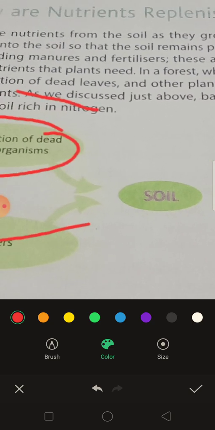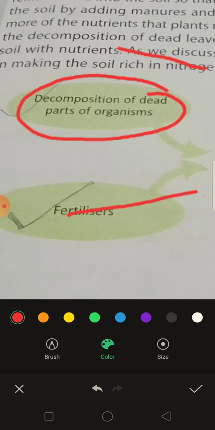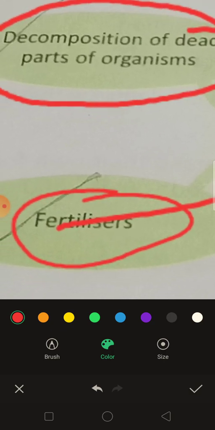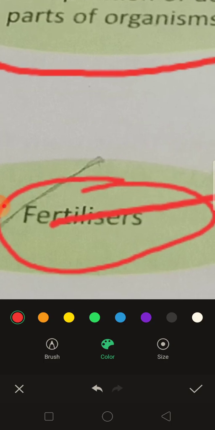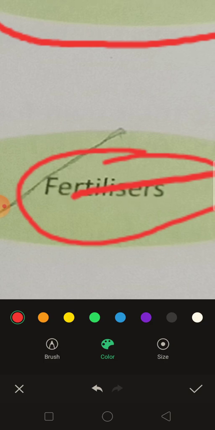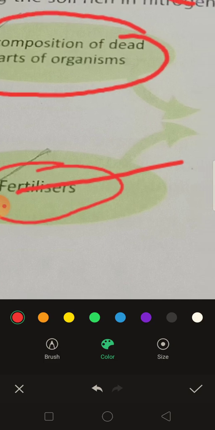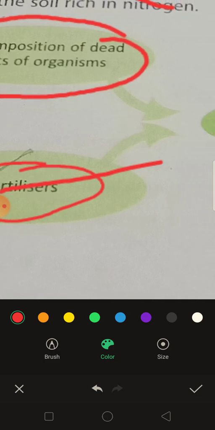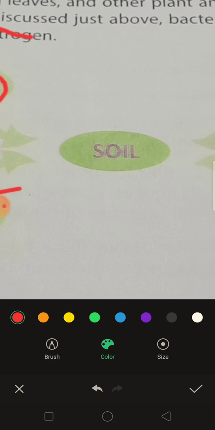The two ways are there. Next way, look here. Farmers also add manures and fertilizers to the soil. These fertilizers are a rich source of different nutrients. So whatever nutrients the plants require, farmers add those specific nutrients. Fertilizers are found with specific nutrients. Suppose we are going to grow a leguminous plant, what type of fertilizers does that plant need? That plant needs nitrogenous fertilizers. So fertilizers are of different types, with different nutrients according to the requirements of the plant.